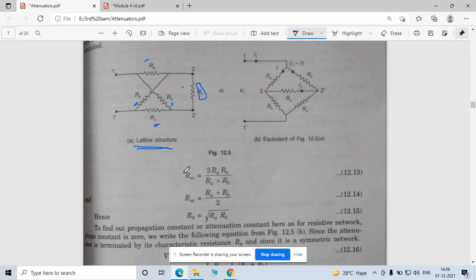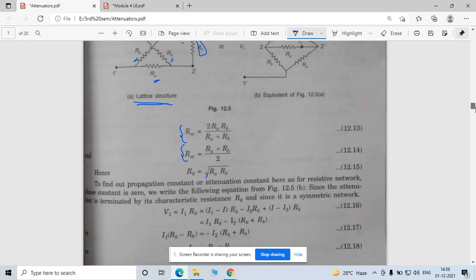Same way, first of all, you have to calculate this RSC and ROC and take the square root of these two. So you will get the R naught. And when you solve this circuit, you will get this square root of RA into RB. Okay. Now this is for your lattice network.